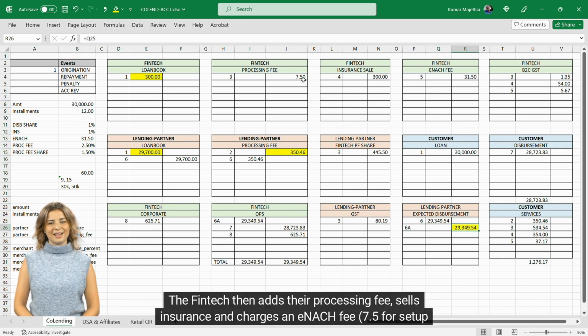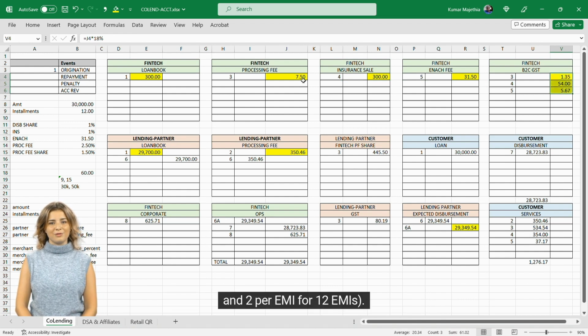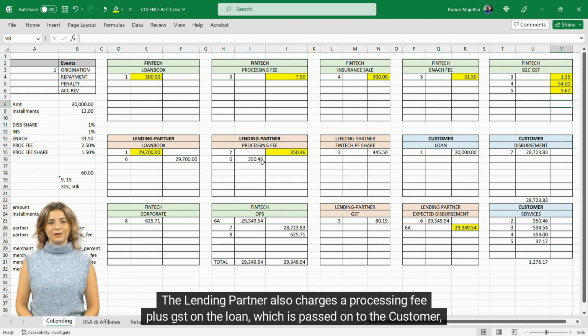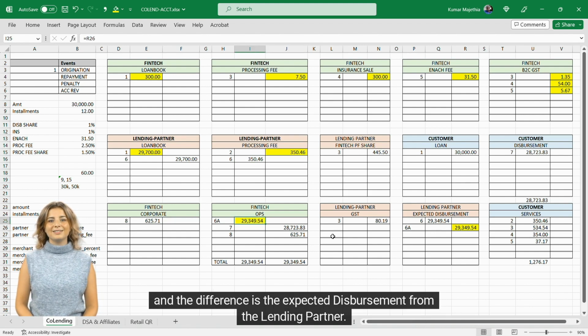The fintech then adds their processing fee, sells insurance, and charges an eNACH fee, 7.5 for setup and 2 per EMI for 12 EMI. A B2C GST account is required for the 3 service fees charged to the customer. The lending partner also charges a processing fee plus GST on the loan, which is passed on to the customer, and the difference is the expected disbursement from the lending partner.